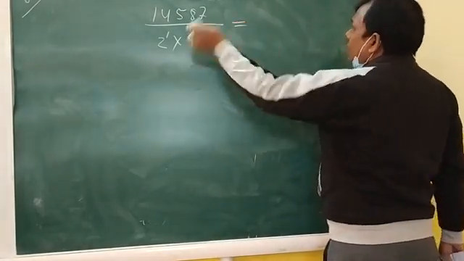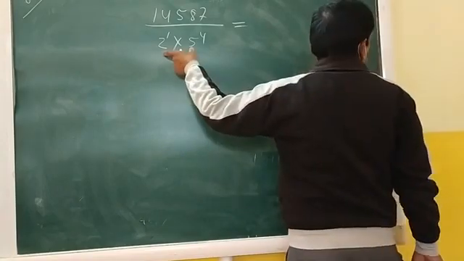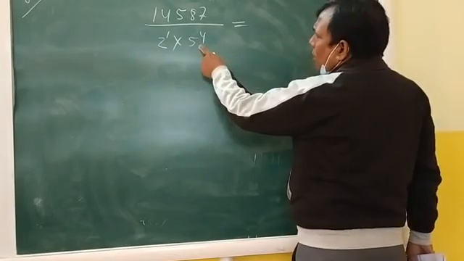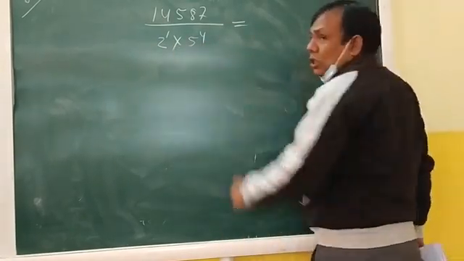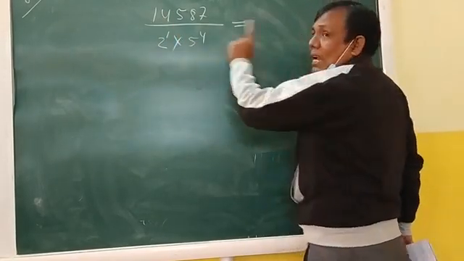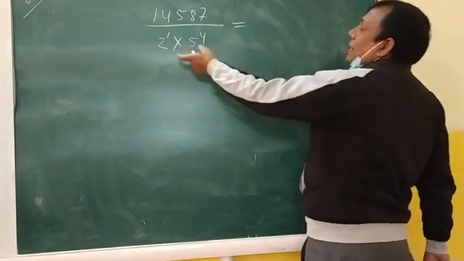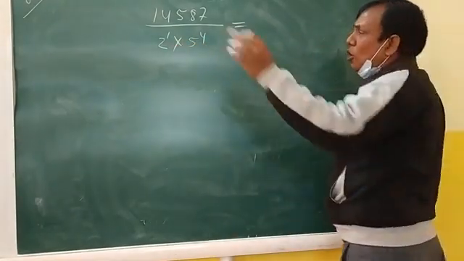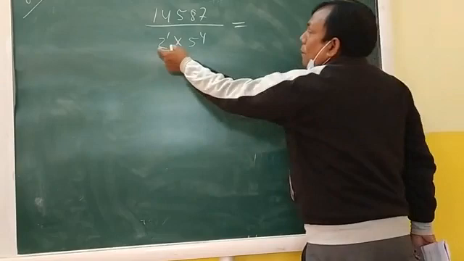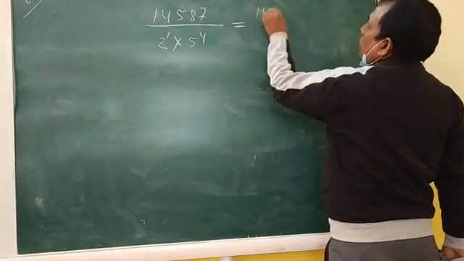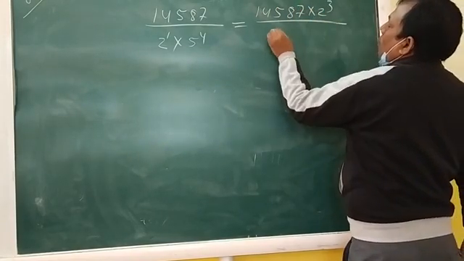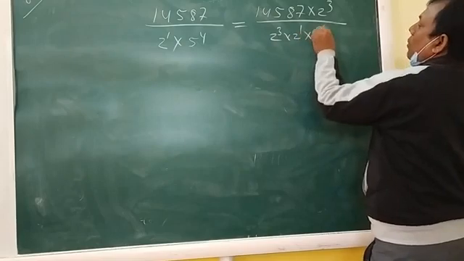In the denominator you will see that the prime factorization of the denominator is 2 and 5, right? But the power of 5 is 4 and the power of 2 is 1. If the power of 2 is the same as the power of 5, then it can be written as 10 to the power 4. For this, we have to multiply the numerator and denominator by 2 to the power 3. So the same thing I am going to write here: 14587 into 2 to the power 3 by 2 to the power 3 into 2 to the power 1 into 5 to the power 4.